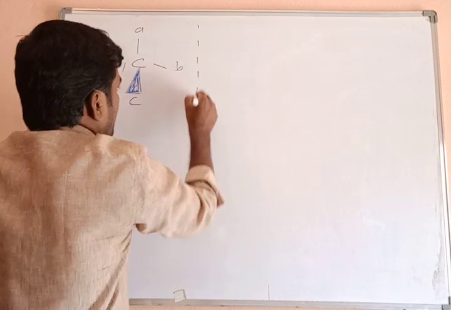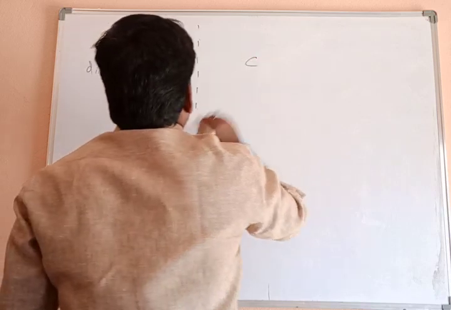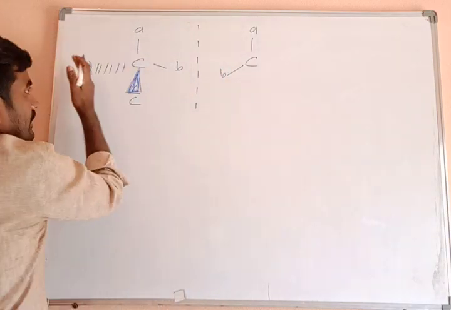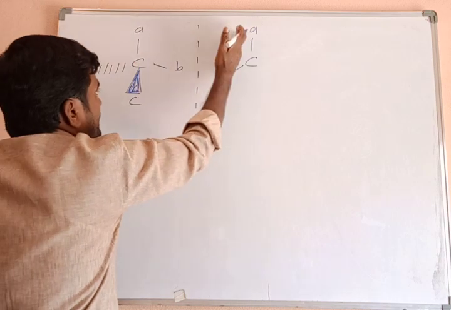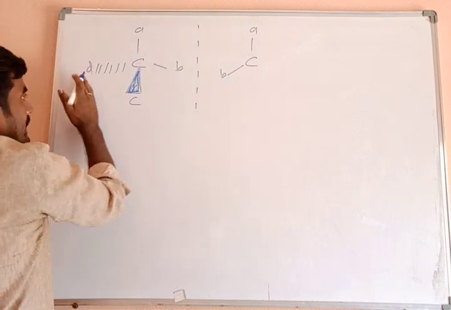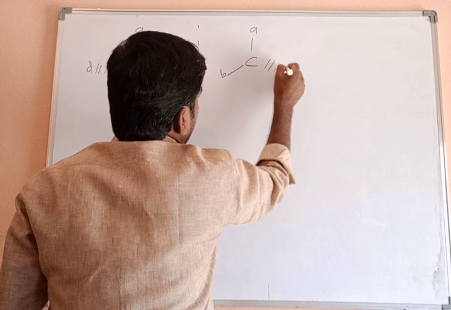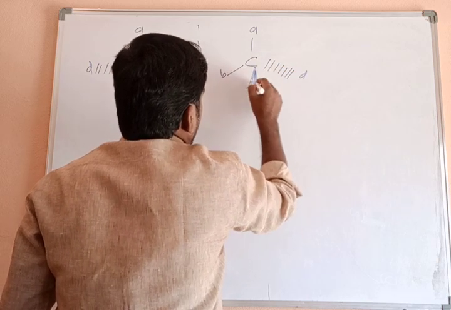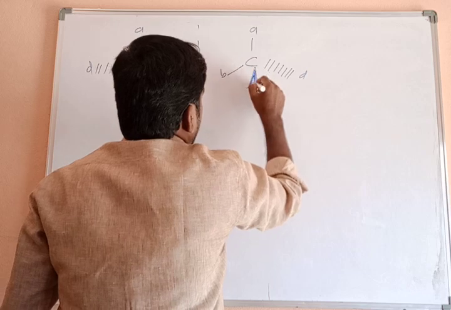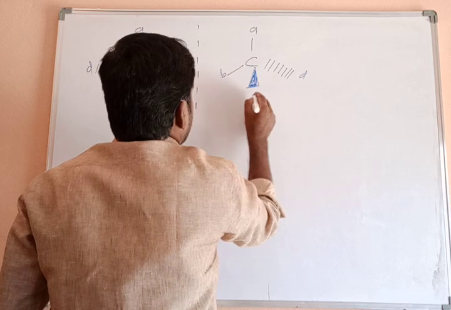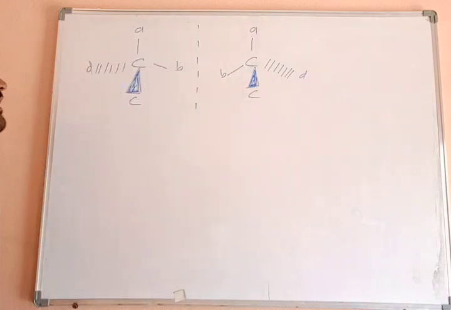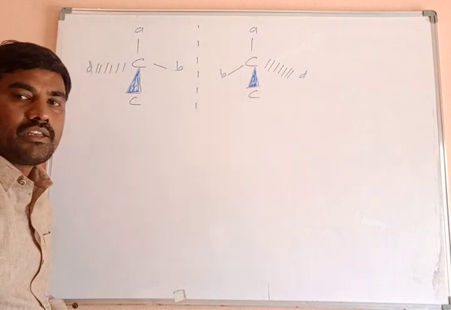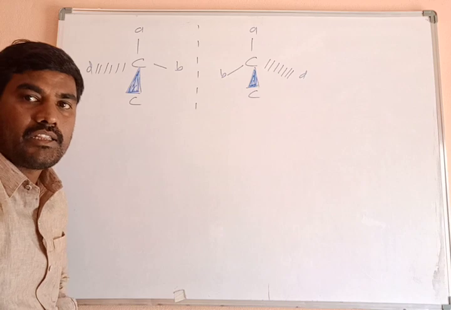This is a mirror. We will get an image of this. A and B both are coming. A is there, B is coming on the left side and this is coming on the right side. Now this is D and this is C. Both are there in their respective positions. This is C. Clear? D is coming on the right side in the mirror. A left hand looks like a right hand in the mirror.